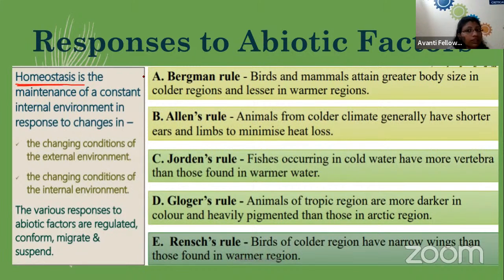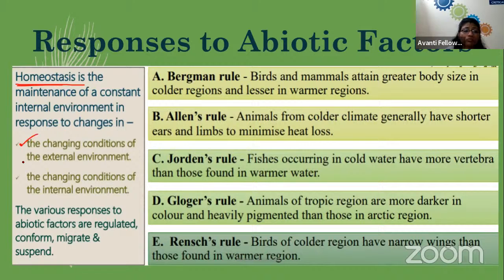As I have already discussed, we are warm-blooded. We are able to regulate the temperature of our body. So when we are maintaining our internal environment with respect to the change in external environment, that ability, that process of maintenance, is known as homeostasis. Okay.